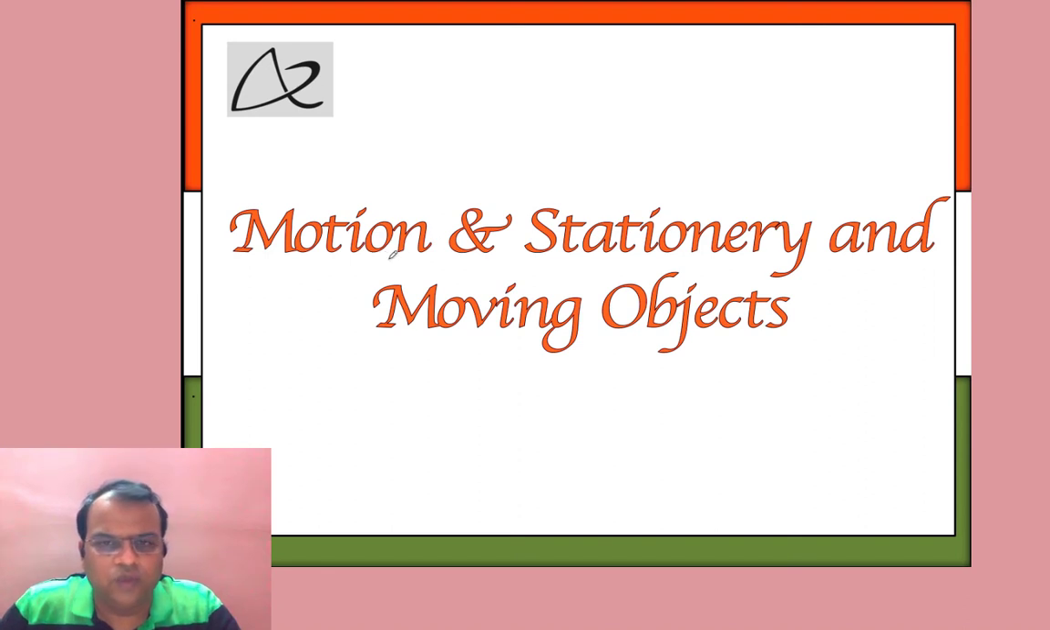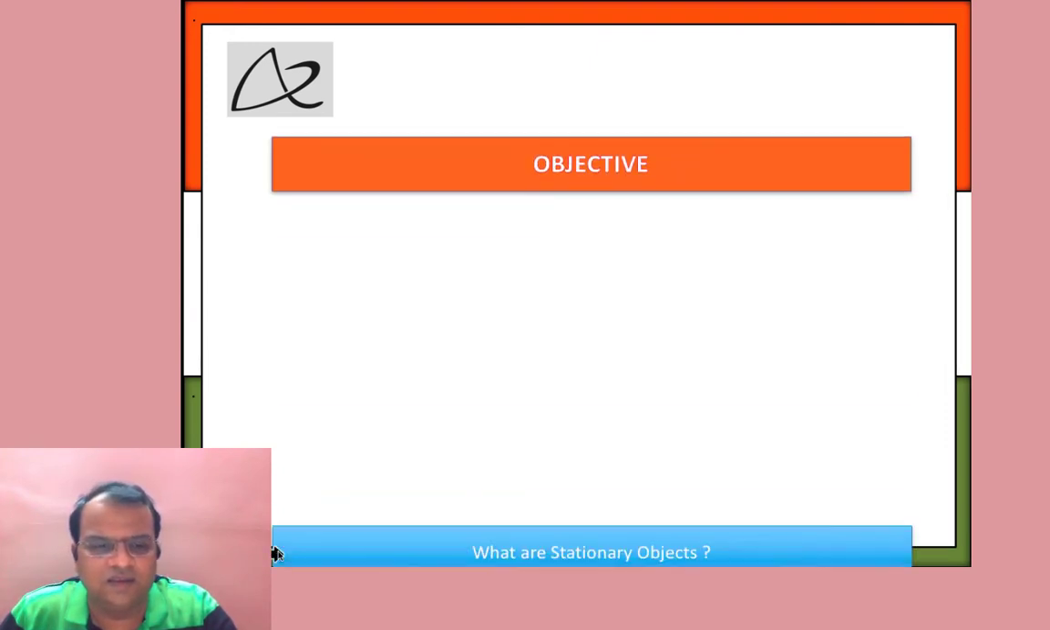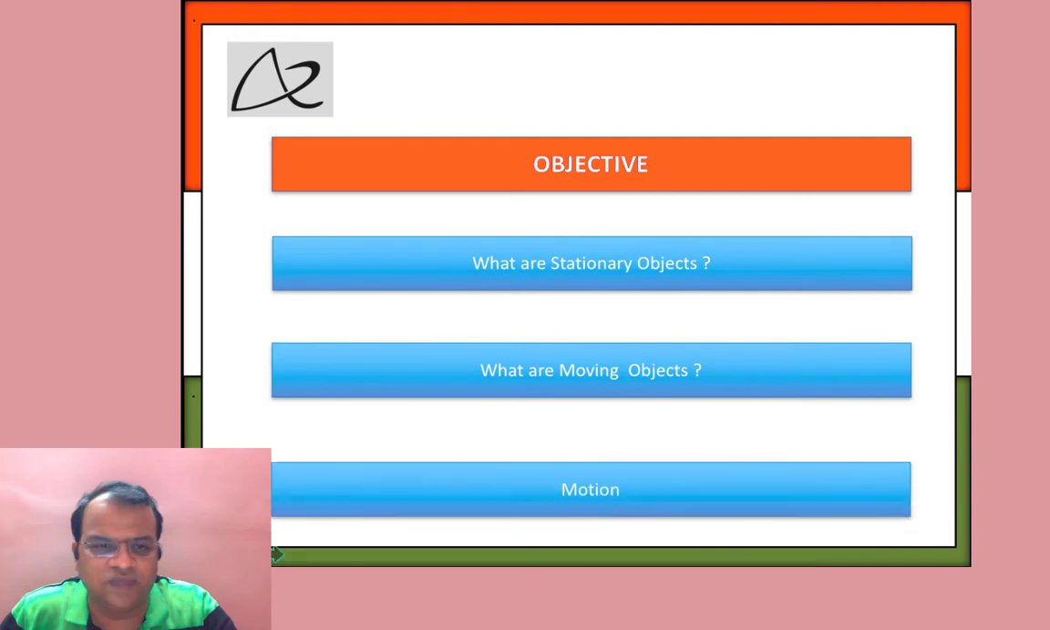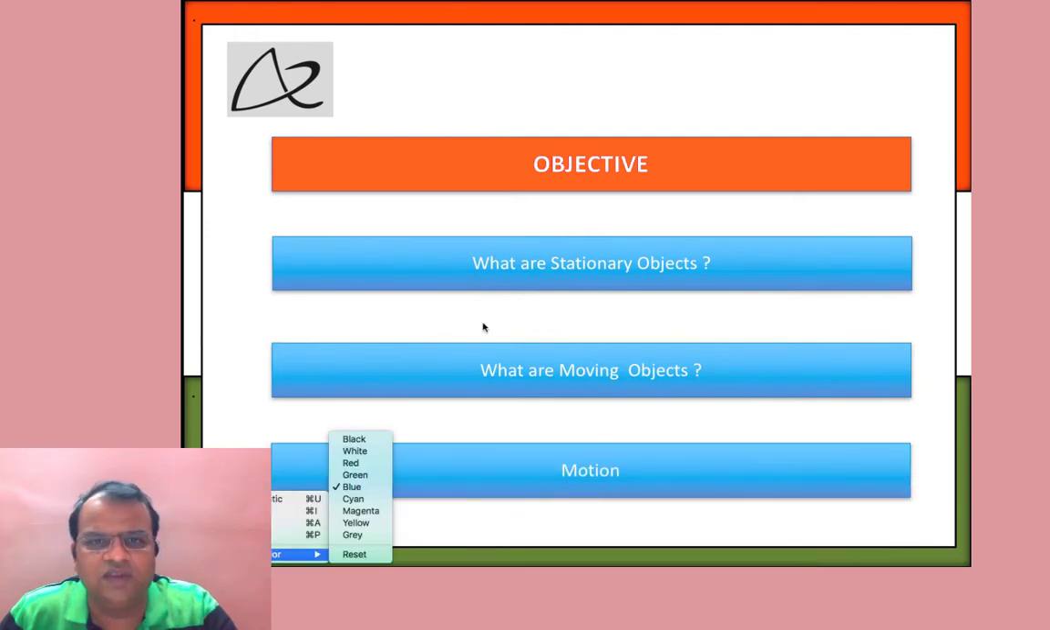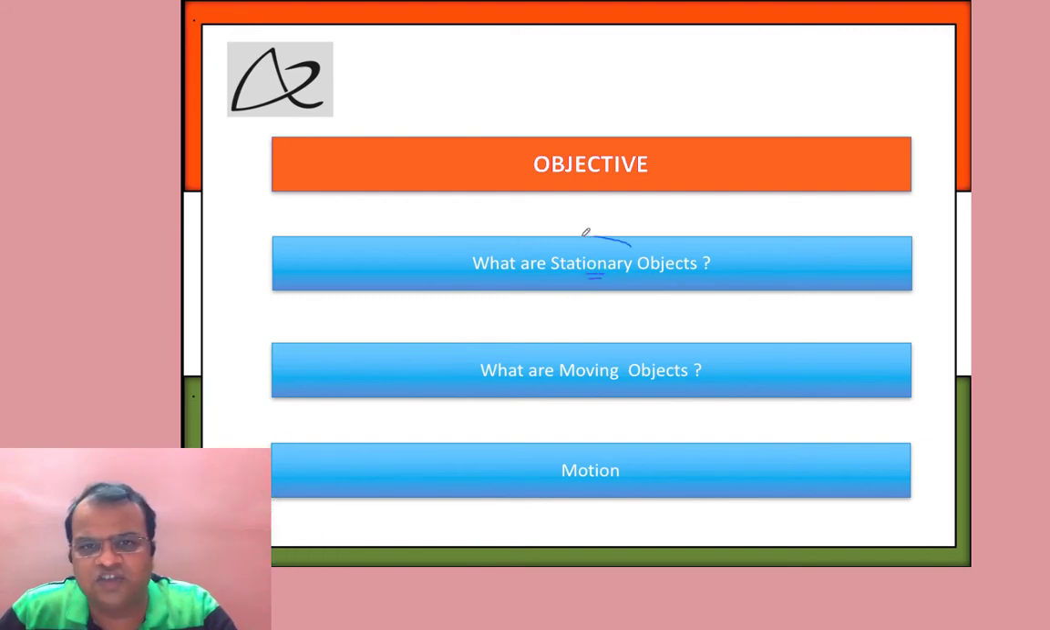In this video, we are going to see what is a body in motion, what are stationary objects, and what are moving objects. So let's first see what exactly is the objective of this presentation. We want to understand about three things in this presentation, and basically those three things are: first is what exactly is a stationary object.